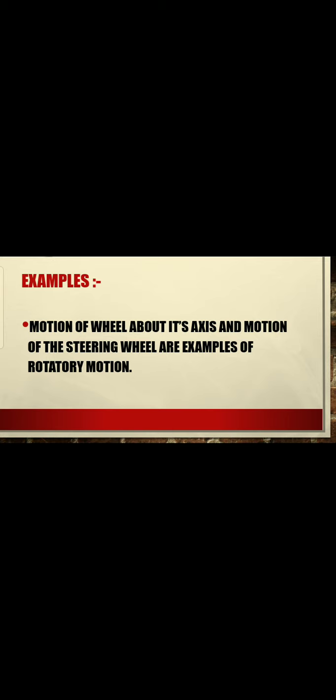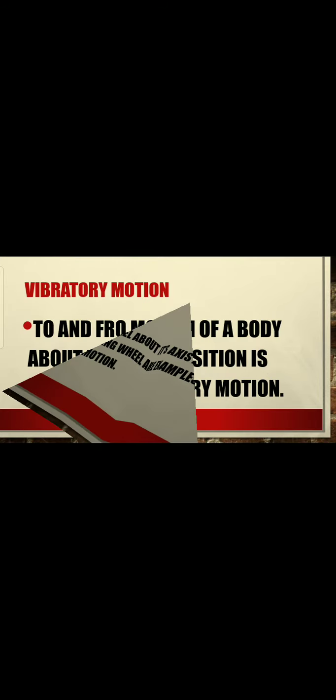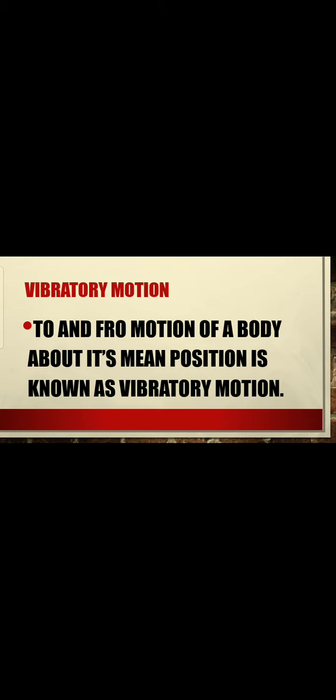Examples of rotatory motion are the motion of a wheel about its axis and the motion of a steering wheel. So the motion of the wheel takes place around its axis of rotation, and the motion of steering wheels are examples of rotatory motion. So let's come to the last type of motion, which is known as vibratory motion.